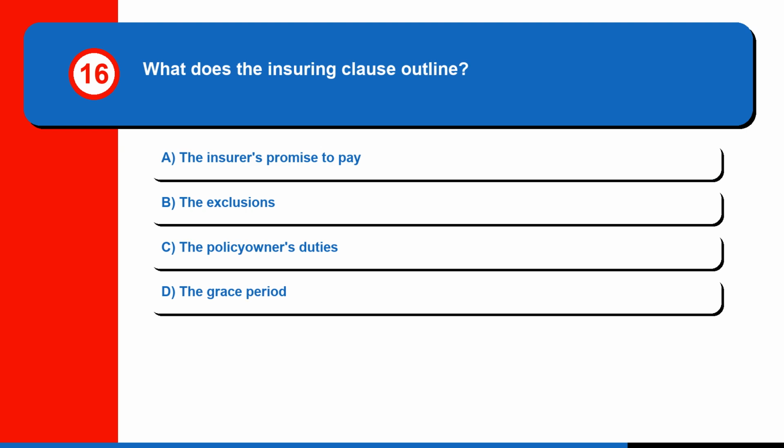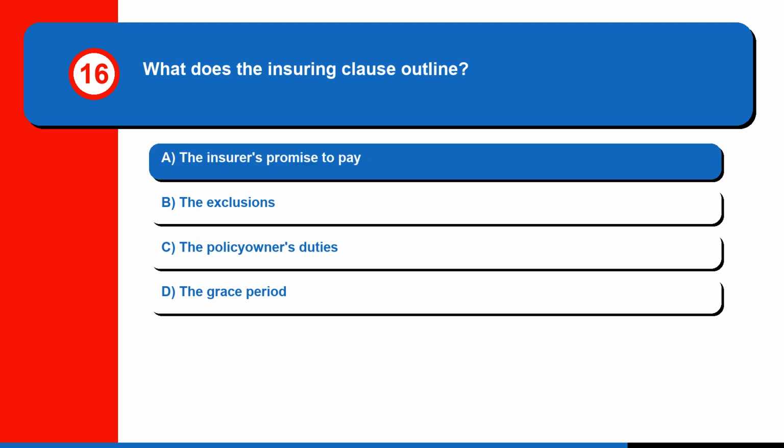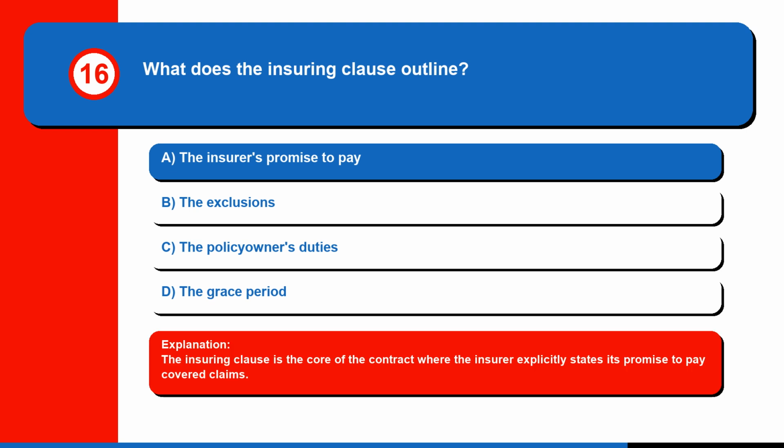Question 16. What does the insuring clause outline? A. The insurer's promise to pay. B. The exclusions. C. The policy owner's duties. Or D. The grace period. The correct answer is A. The insurer's promise to pay. The insuring clause is the core of the contract where the insurer explicitly states its promise to pay covered claims.